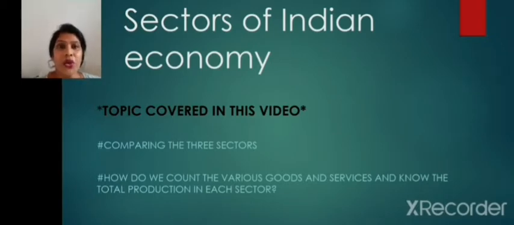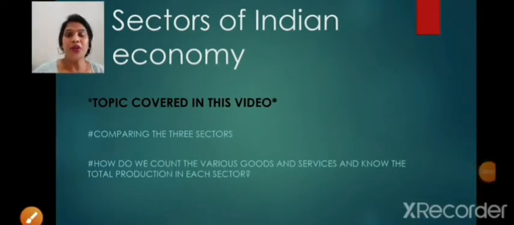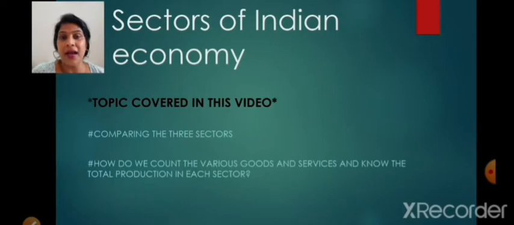In this video, we are going to cover the comparing of the three sectors that we have already studied in our previous video. If you have not gone through the previous video, kindly go through it. So in this video, we will cover the topic of comparing the three sectors, primary, secondary and tertiary sector, and we will know how we count the various goods and services and how to know the total production in each sector.